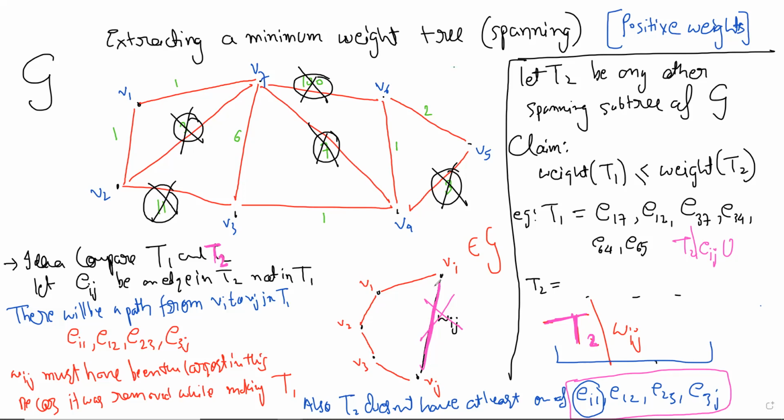My claim is that at least one of these edges can be given, which T2 doesn't have. At least one of the edges you can give. And it's clear that for any edge you give from here, the weight of T2 is not going to increase, because wij has the largest weight.